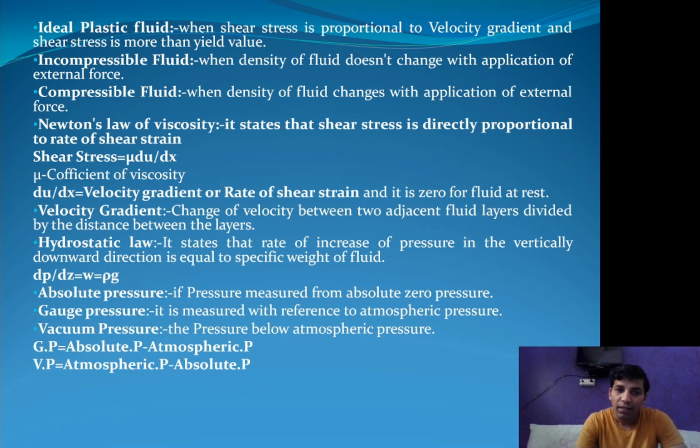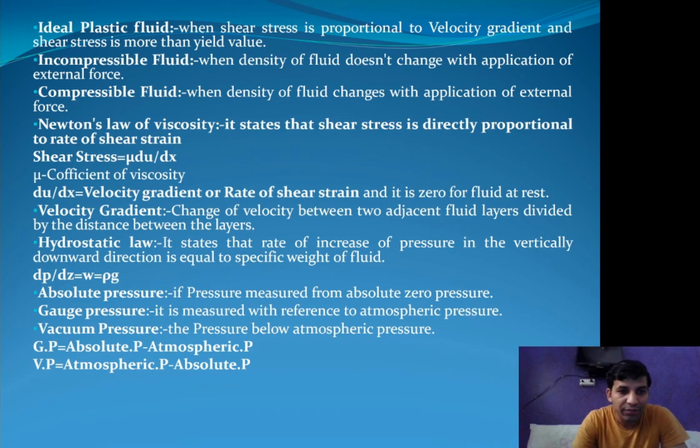If we subtract atmospheric pressure from absolute pressure, we will get gauge pressure. Similarly, vacuum pressure is equal to atmospheric pressure minus absolute pressure. So this condition satisfies the above definitions.